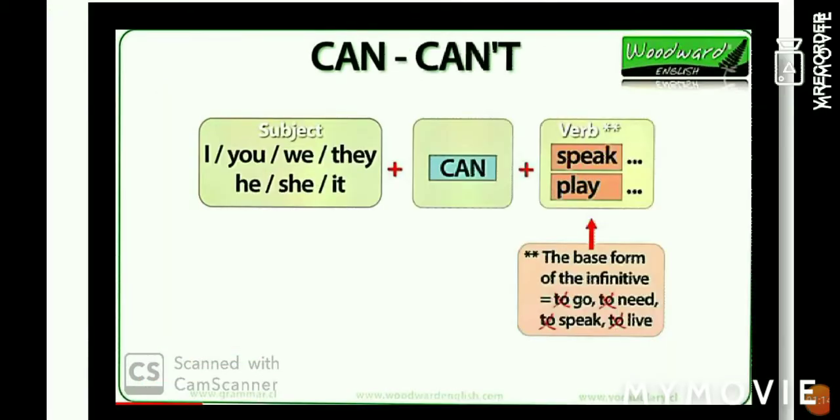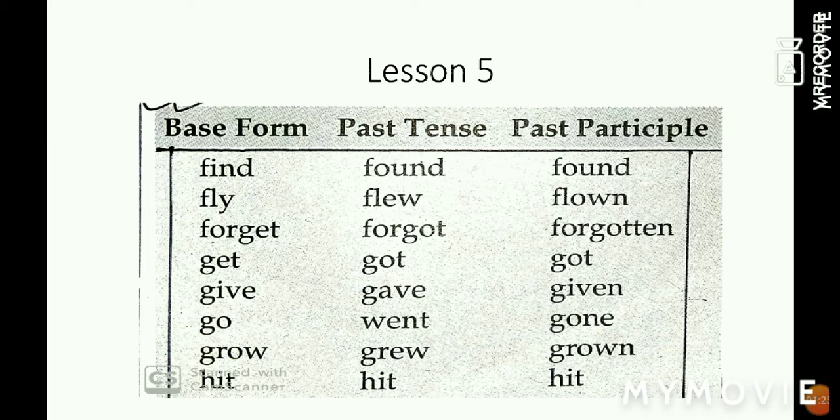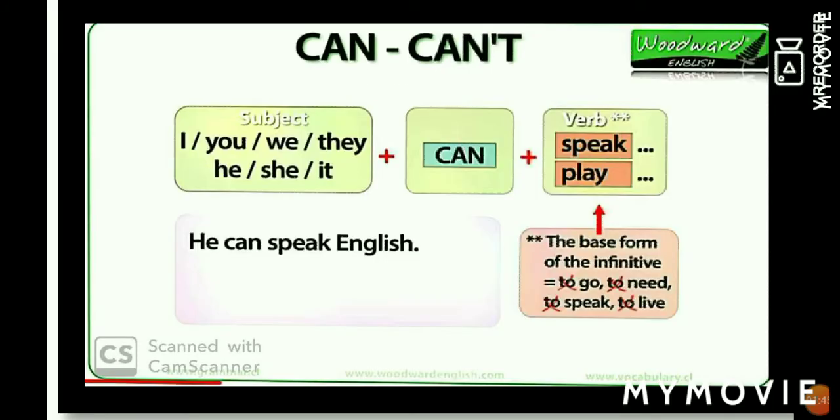We use subject plus can plus base form of verb. I can speak, he can speak, she can play. So here are some base forms of verbs which you have learned in lesson number 5. Find, fly, forget, get, give, go, grow, hit. Like I can find, birds can fly. We use only the base form of verb whenever we make sentences using can or can't.